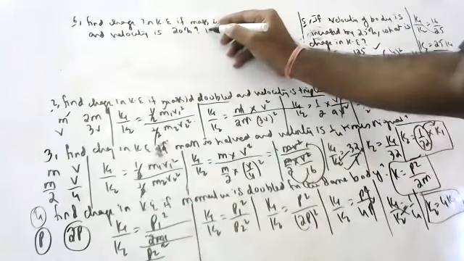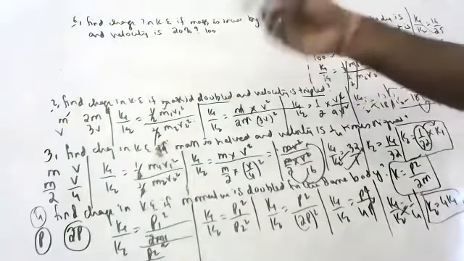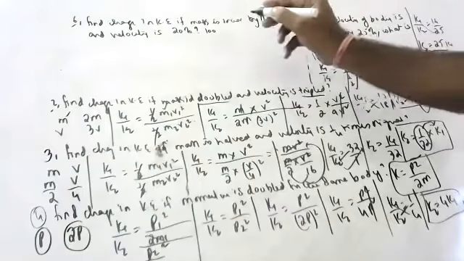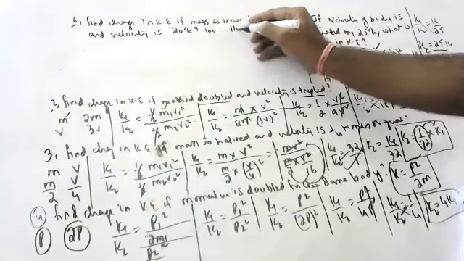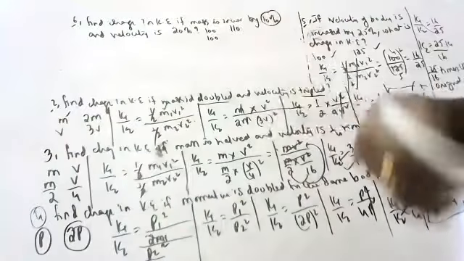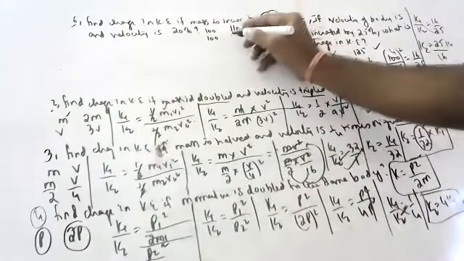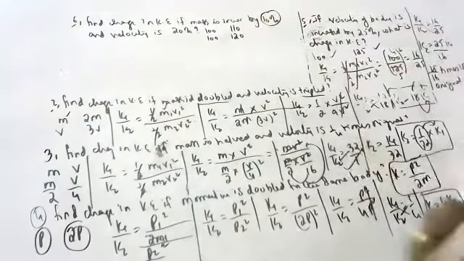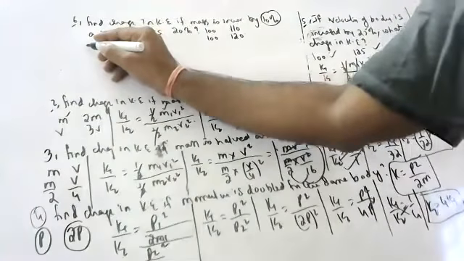Original mass is 100, if you think. The changed mass will be 110. Original velocity is 100, if you think. Changed velocity is 120. Can anyone tell me the formula?